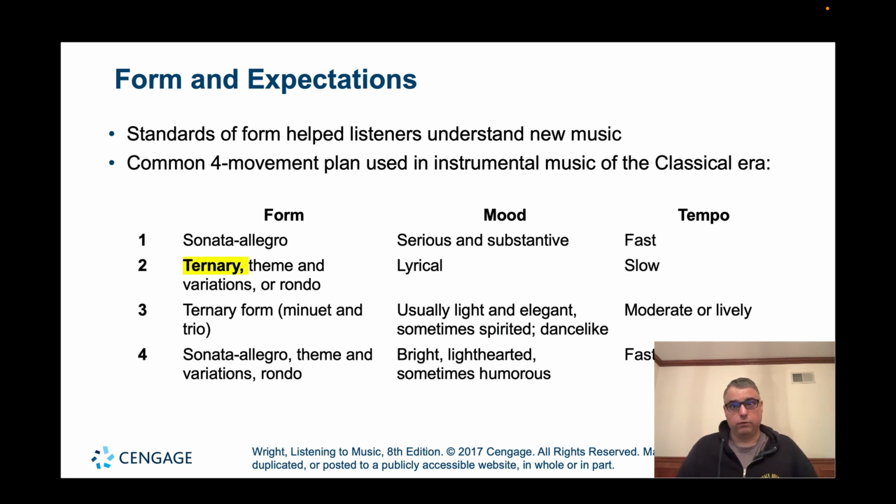Now, continuing on with multi-movements, the third movement of a symphony or a string quartet is going to be your dance movement. What we hear is typically a minuet and trio, okay? And that's going to be in an ABA form. It's a moderate tempo. The A section is going to be the minuet, and the trio section, which is the B section, is going to be more of a contrasting section.